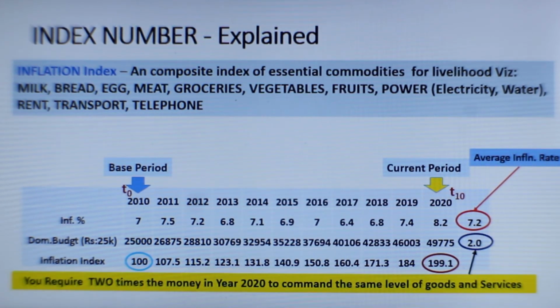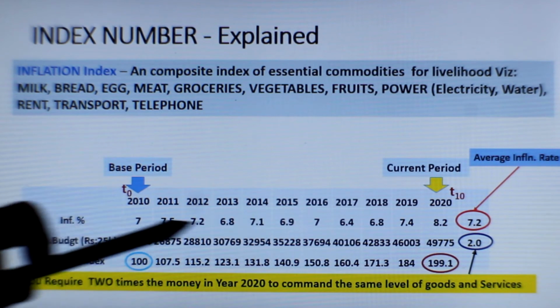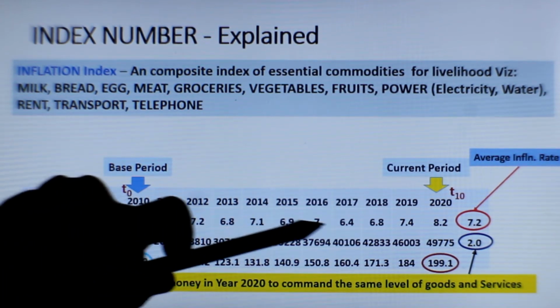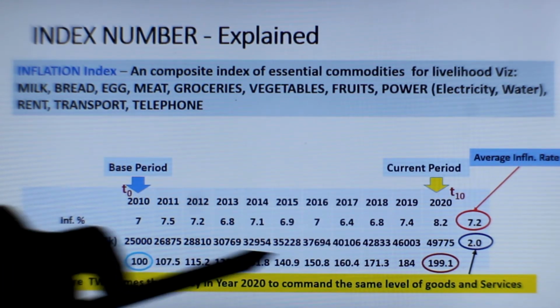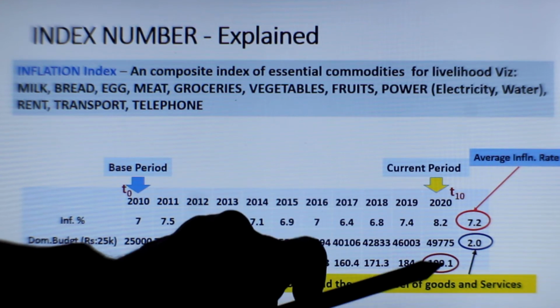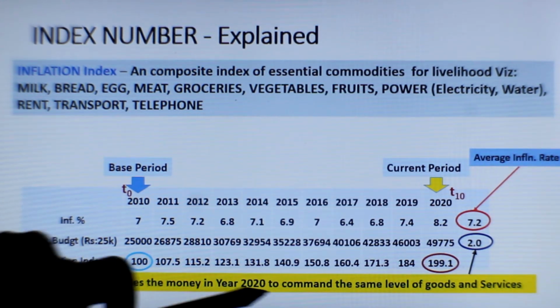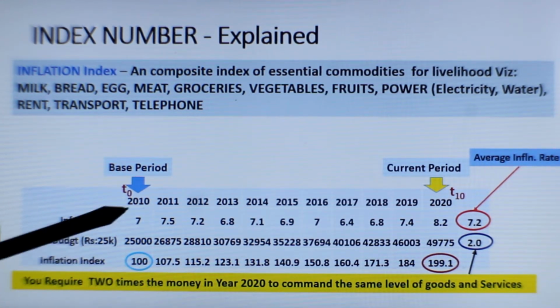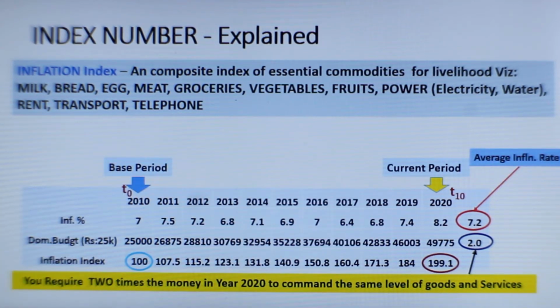So it means to say that you need to have from 25,000 to 49,775 with this steady growth of inflation rate. Okay, so if you consider the inflation index at 2010 as 100, it is 199.1 in 2020. That means you require 2 times the money of what you had in 2010 to meet today's requirements of goods and services.